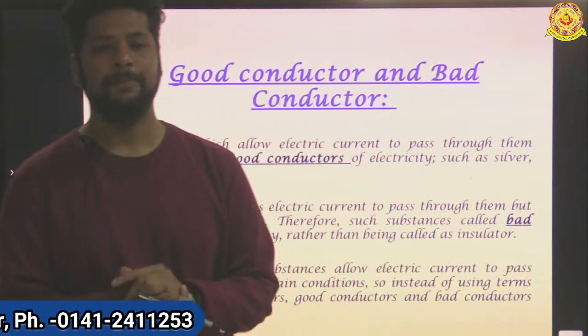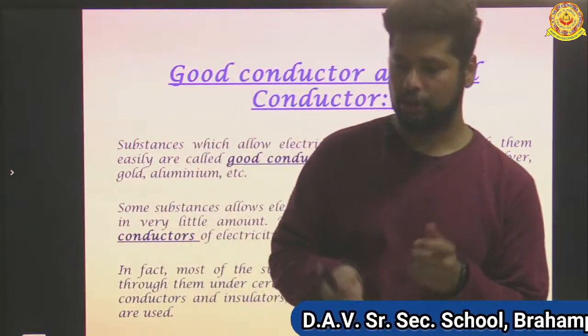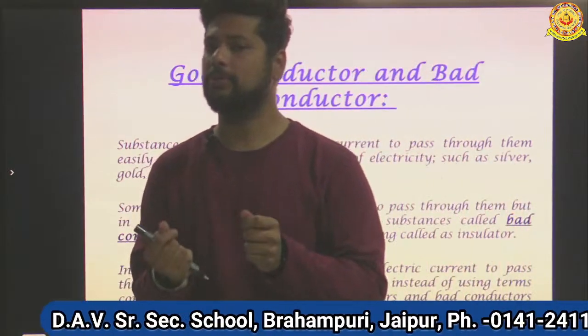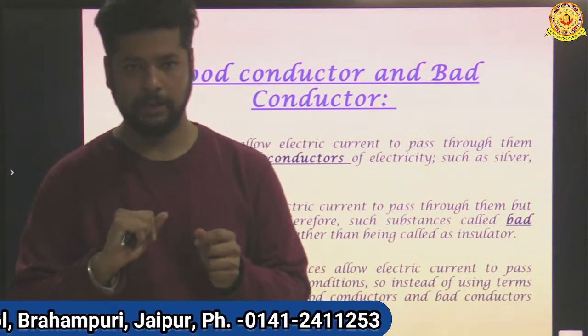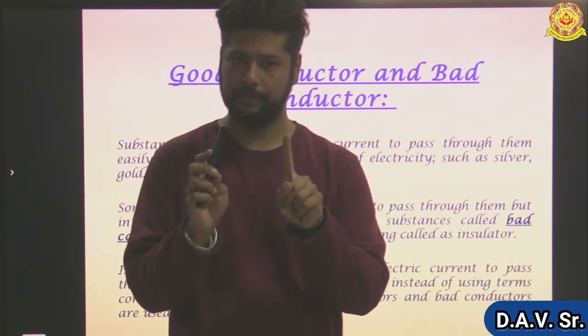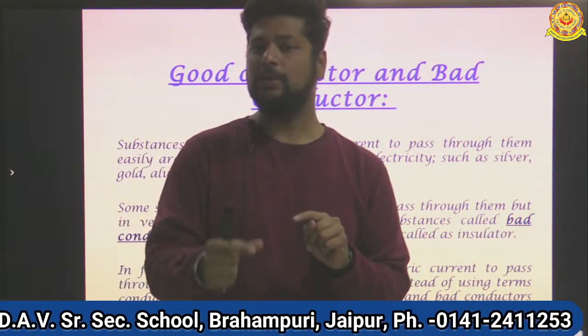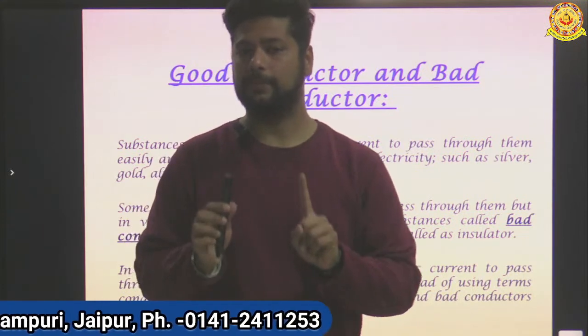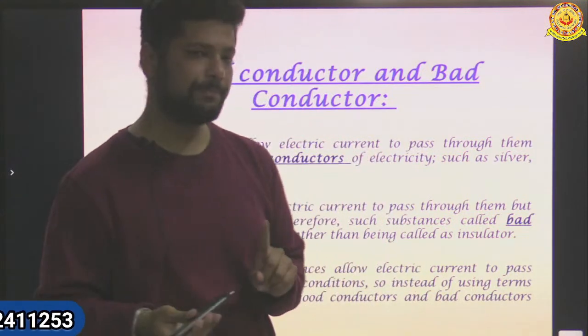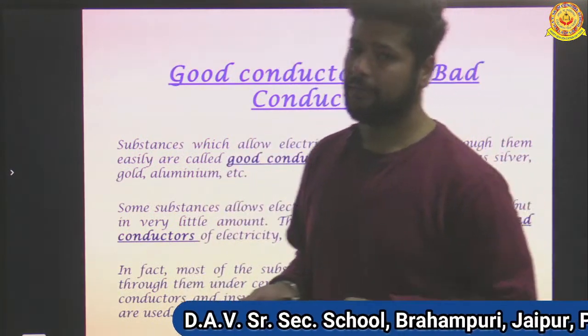For example, air is a bad conductor of electricity, because if I am not joining two wires of a tester, the bulb is not glowing because there is air between them. Suppose here are the two wires and I am not joining these two wires. Now the gap between these two wires is the air. If air were a good conductor of electricity, our bulb would glow. But our bulb is not glowing. So air is a bad conductor of electricity.